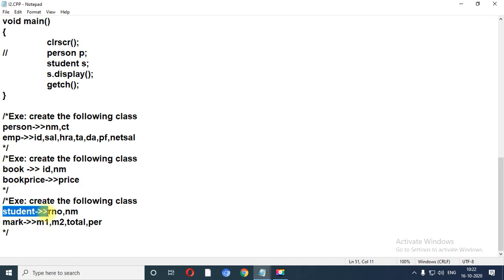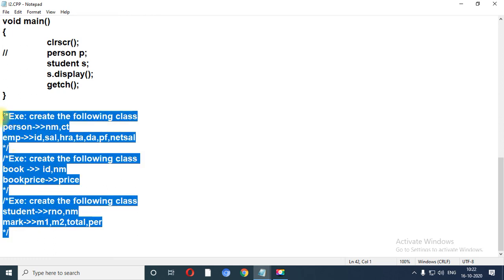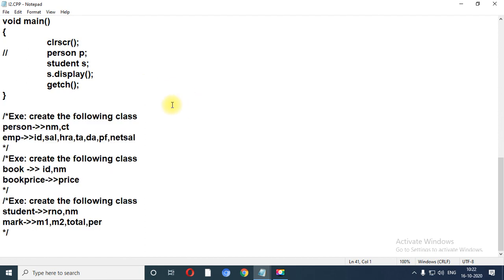Again, create a student class which contains roll number and name, create a mark class which contains M1, M2, total and percentage. Also put a display function inside the mark class. All these definitions you need to perform using single inheritance.